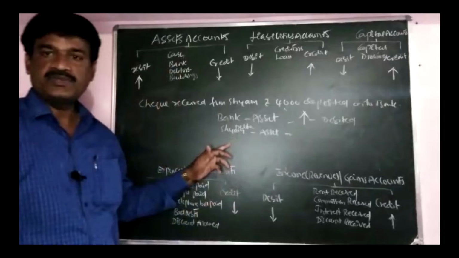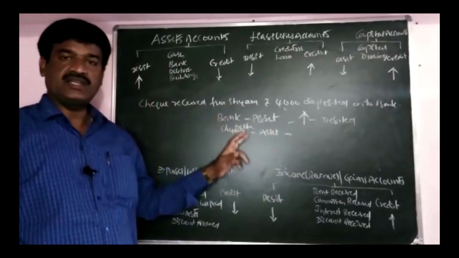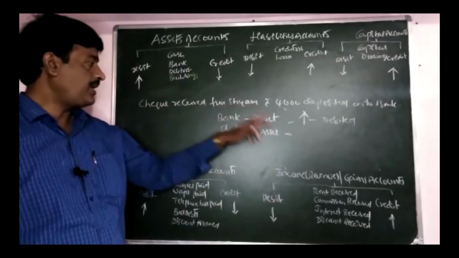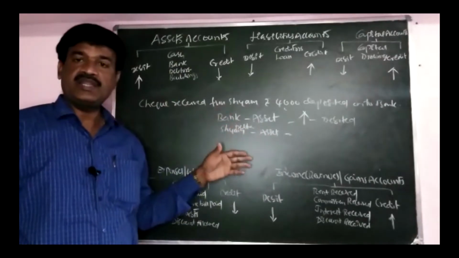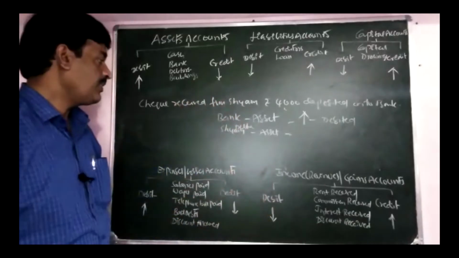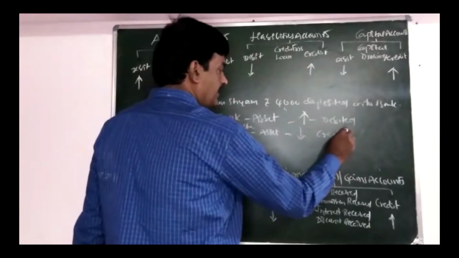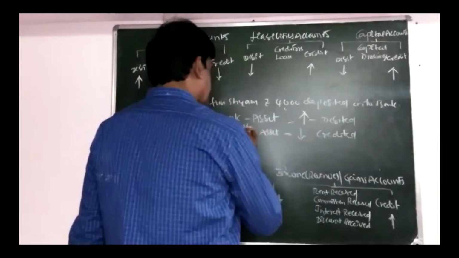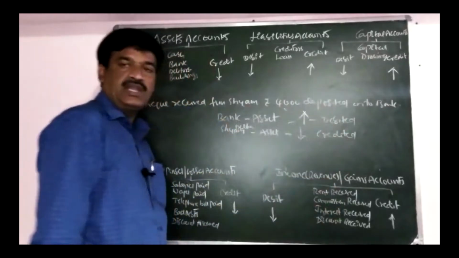Now Shyam comes in asset. Due from customer: when we are receiving a cheque from the party, from the customer, is due from customer increasing or decreasing? Due from customer is decreasing. Decrease in the asset is credited. So Shyam account is credited, bank account is debited.